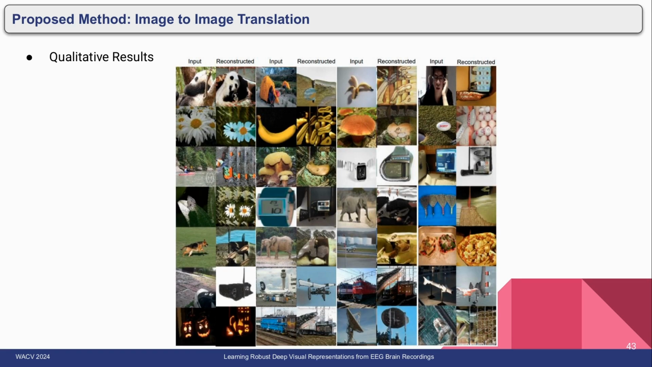We have performed several other experiments to show the same. Here you can see the set of input images, and here you can see the set of reconstructed images, input and reconstruction. And even though the images are not shown during the training, it's able to get the context from the EEG data of that particular image.